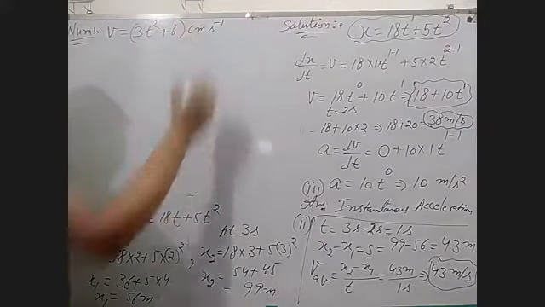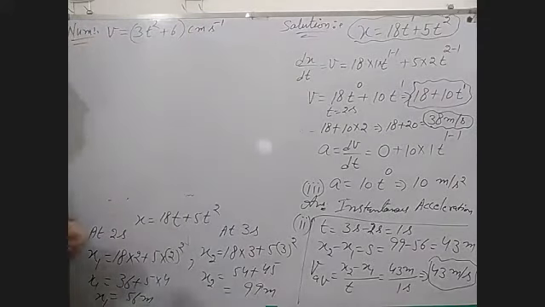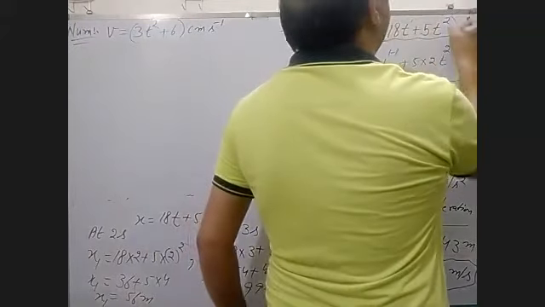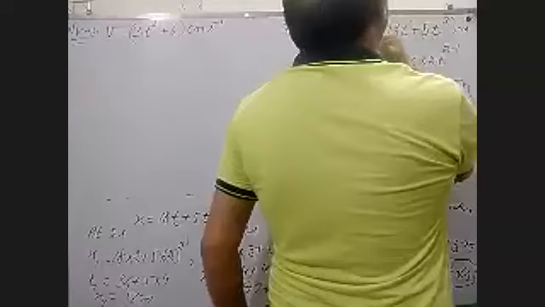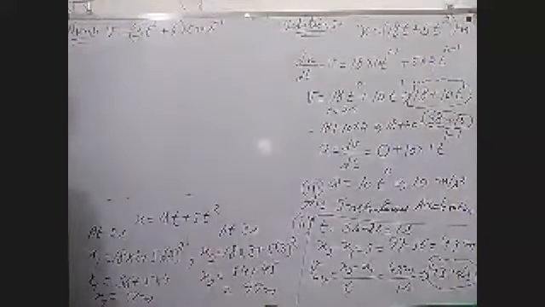Here centimeter per second is also given because velocity is this. Okay, you can take this one in meters, then you can write the answer in meter per second. This is the velocity, 3t square plus 6.